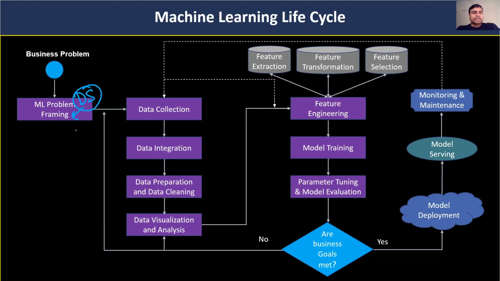Now the data scientist team tries to understand the problem: what is the problem and how they can solve it, because it is not compulsory that we use machine learning.